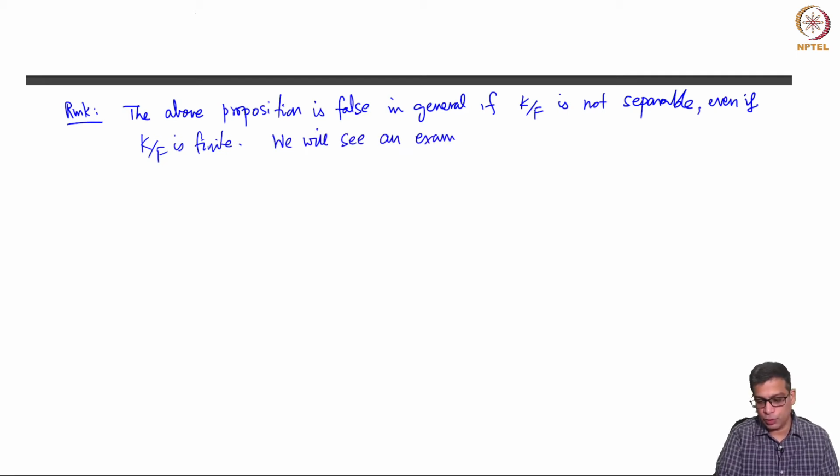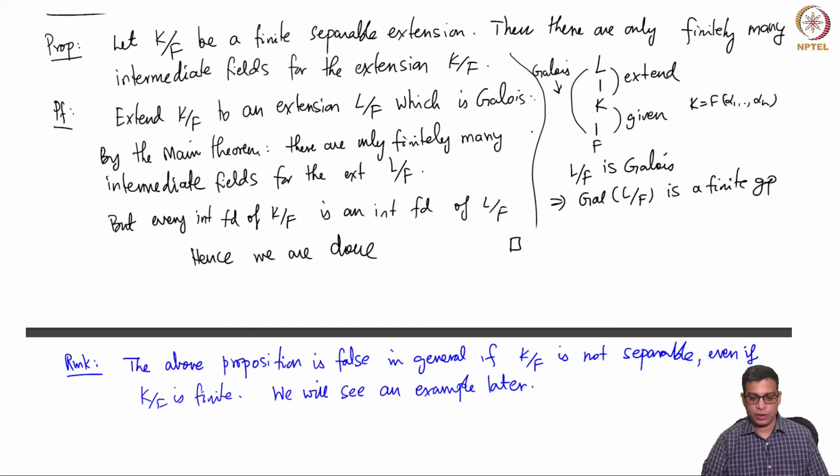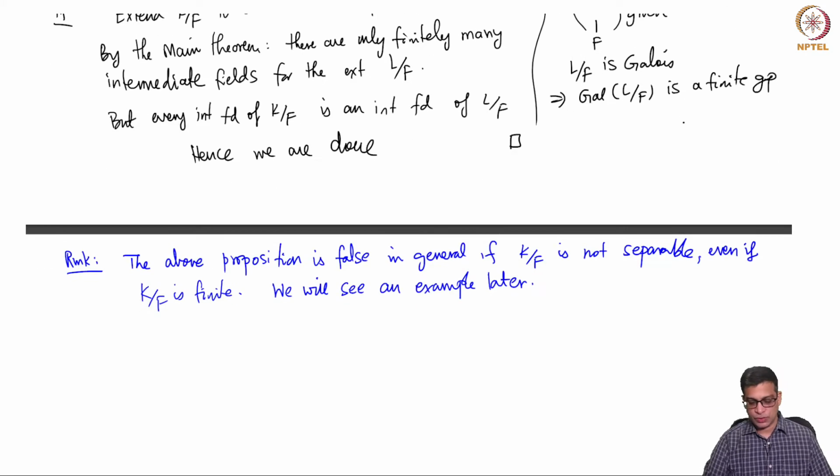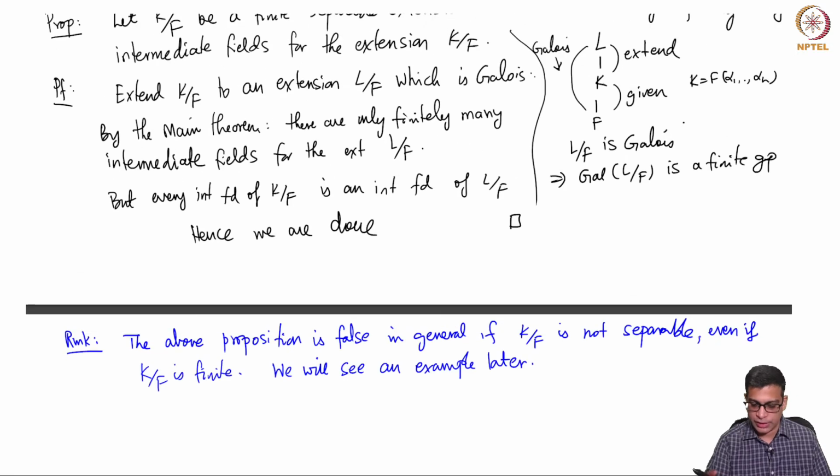So, I am going to do a few problem sessions later in which I will discuss this. Okay. So, it is not in general true that a finite extension, it looks like how can it have infinitely many? You have only a finite extension, how can it have infinitely many? But they can be horizontal in some sense, they can be incomparable, they can all infinitely many live in between. Okay. So, this we will discuss when we come to that example later.